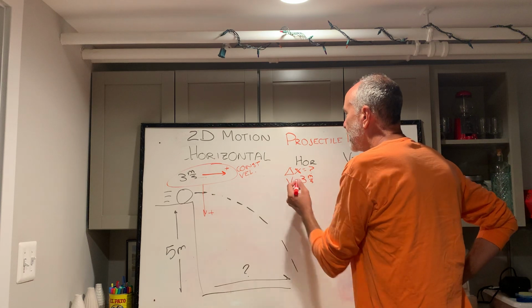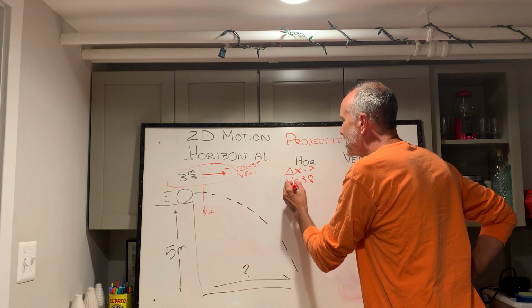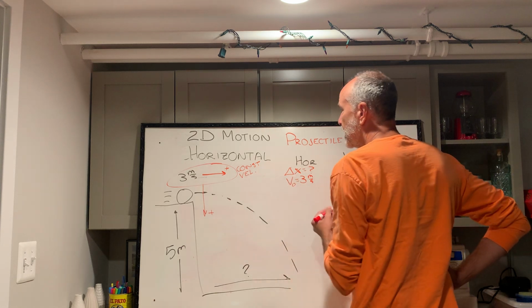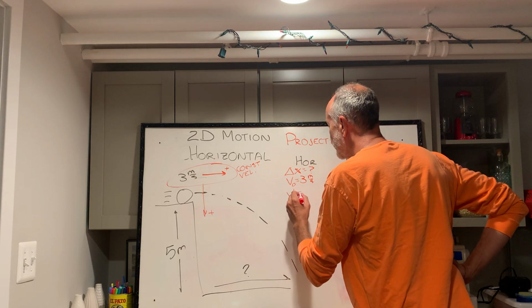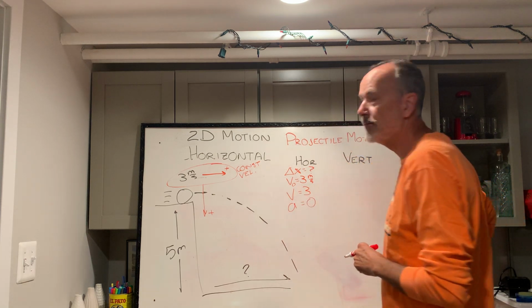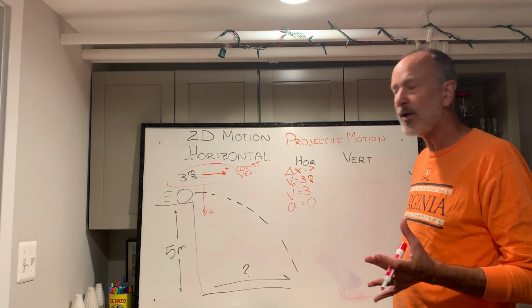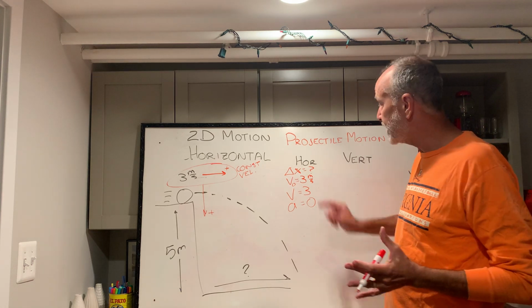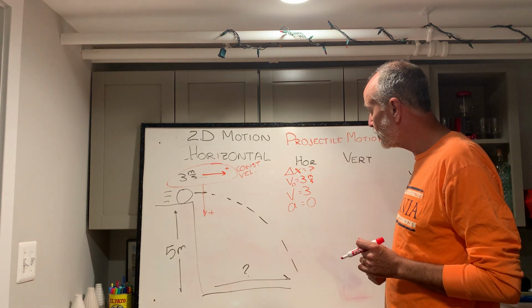Well, I could write it like this. I don't tend to, but I could say, okay, my initial velocity is 3. If it's constant velocity, I know my final velocity is also 3, and my acceleration is 0. I don't tend to do it that way, but you absolutely can. That's perfectly fine, okay?